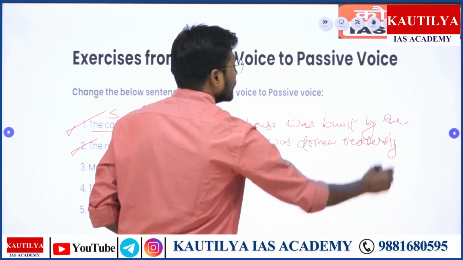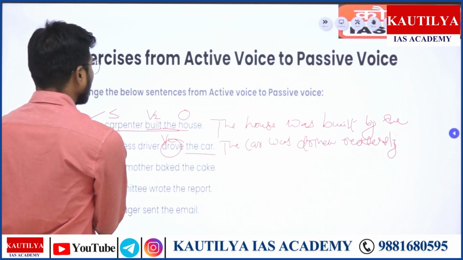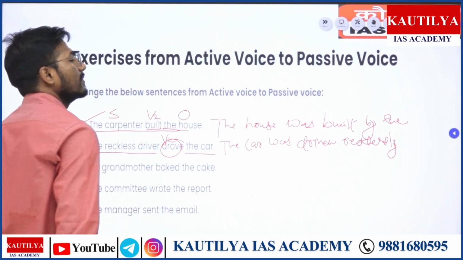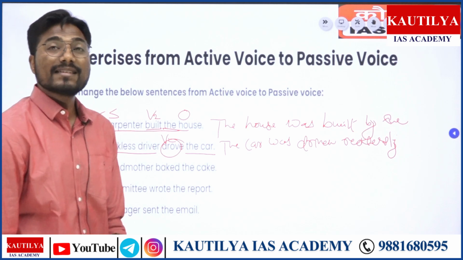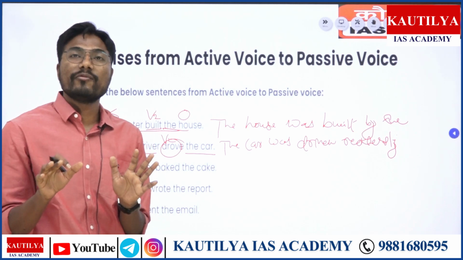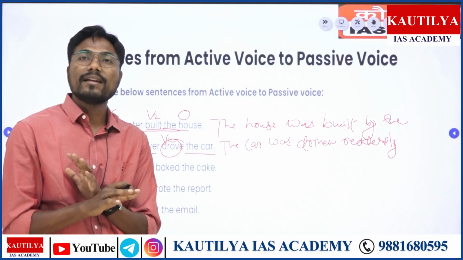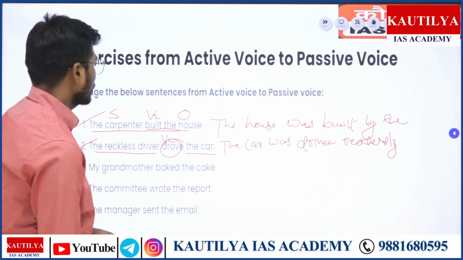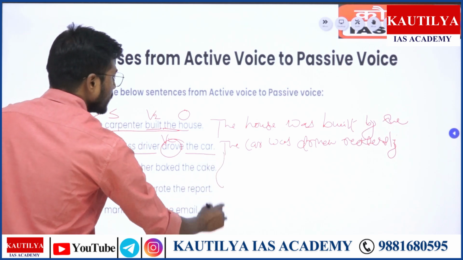You can say the car was driven recklessly by the driver, right? Recklessly means carelessly, without having any concern for anyone. So I want you to solve these on the similar line.